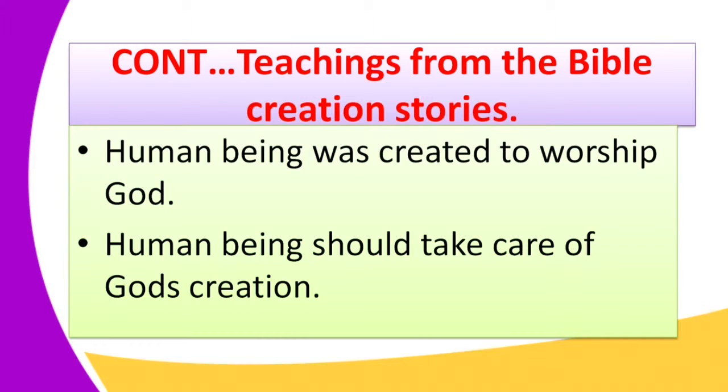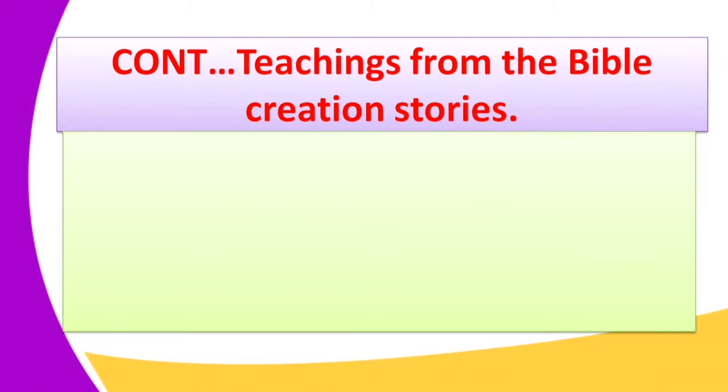Therefore, human beings are not supposed to cut down trees, for example. They are supposed to avoid overgrazing. They are supposed to discourage the dumping of waste that pollutes the environment. They are supposed to take care of the wild animals, avoid noise pollution, and avoid encroachment of water catchment areas. By taking care of the environment, they show that human beings are created very special, because they are supposed to protect and take care of all these.